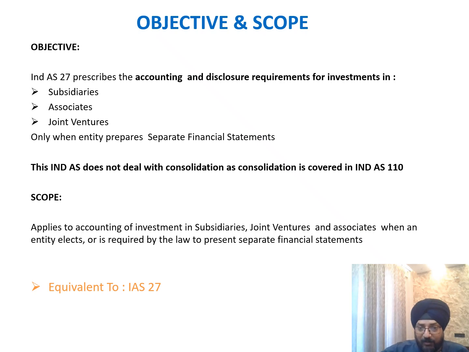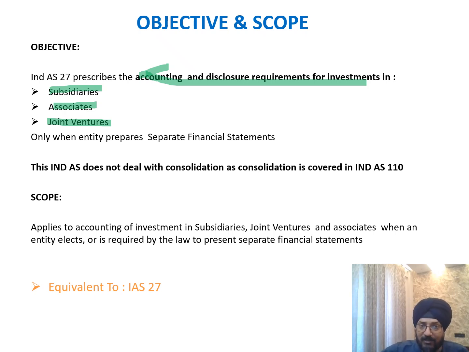Okay, so we'll quickly talk about the objective and scope of Ind AS 27. So objective is Ind AS 27 prescribes the accounting and disclosure of investment in subsidiaries, associates, and joint ventures. Which means when an entity has investment in a company in which the entity has control, which is the subsidiary, or the entity has substantial interest, which can be in the form of an associate or joint venture.